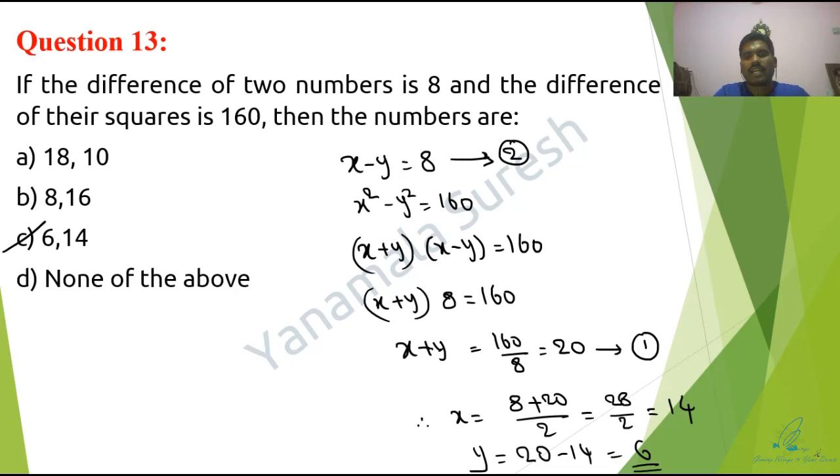You may have a doubt. Sir, the x value is confirmed 14, no sir. The y value is confirmed 6, no sir. So can I mark 14, 6 as the correct answer, no sir? That option is not there. Can I mark none of the above, no sir? No, it's not like that. See, difference between two numbers equal to 8 means I can take y minus x equal to 8. Isn't it? So that possibility is also there. So here the numbers are only two numbers, one is 6, another one is 14. Next one guys.